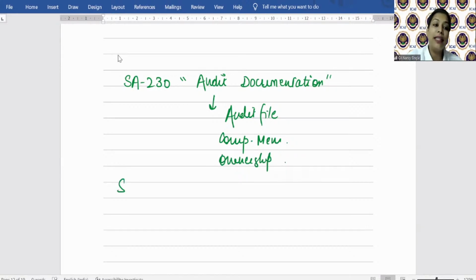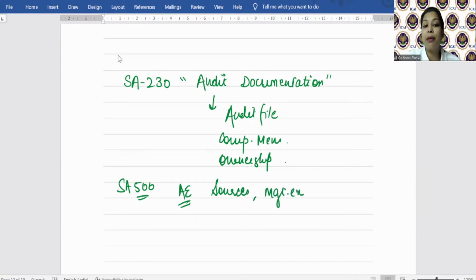ठीक है. Then essay 500 पे आए, which is about what? Audit evidence, है ना? So audit evidence, what are the various sources of audit evidence, है ना? Then management's expert, if you remember, obtain an understanding and whether competence, capability and objectivity, ये सब देखना पड़ेगा. Obtain an understanding, evaluate whether that work is appropriate for the auditor's purposes or not, right? If the information provided by management is used, remember.